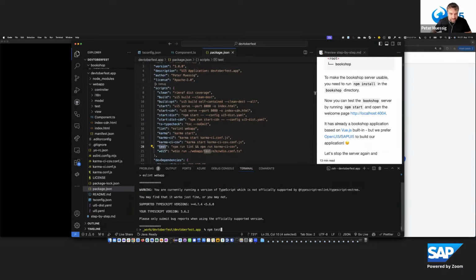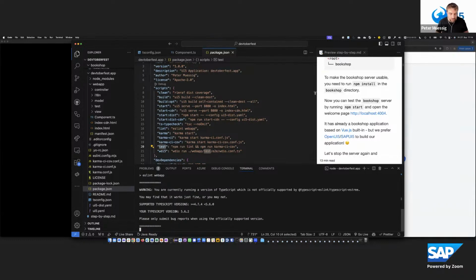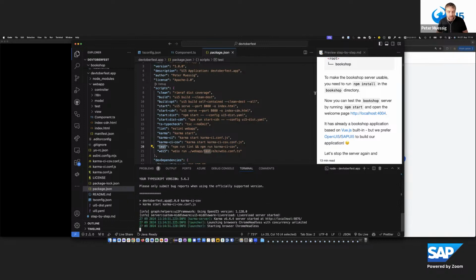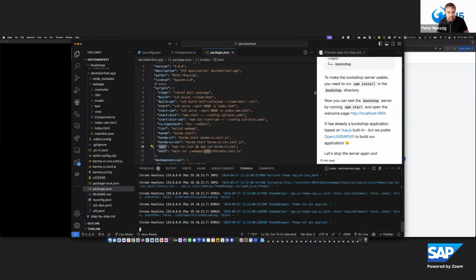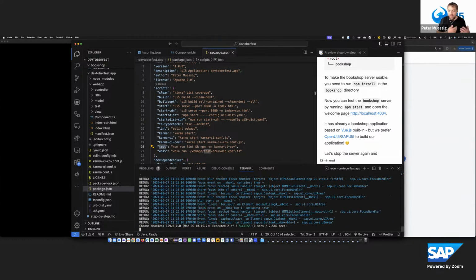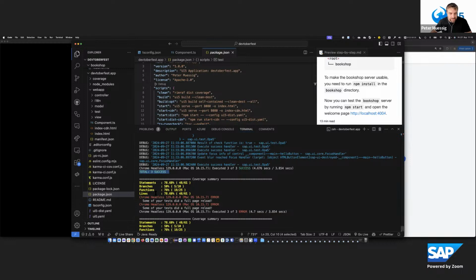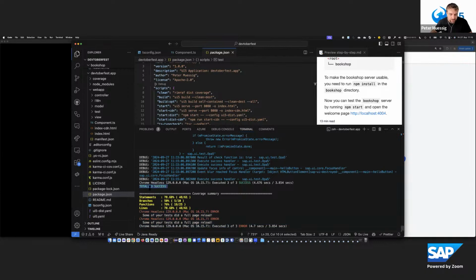If I run npm test, it runs lint and the Karma test. Yes, still it's Karma. We have not officially set an alternative, even though Karma is deprecated. That's why we also still have the Karma configuration in our applications and libraries as a template, because in the end for us it's just the runner of the tests, and it executes the QUnit and OPA tests which are in the application. Now once the test is complete, I see this error is a side effect which is strange, which normally doesn't happen if it's running headless. To be followed up, but here you see 3 tests successful and the coverage summary.